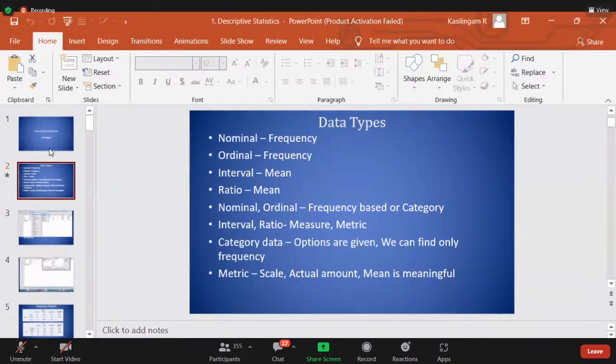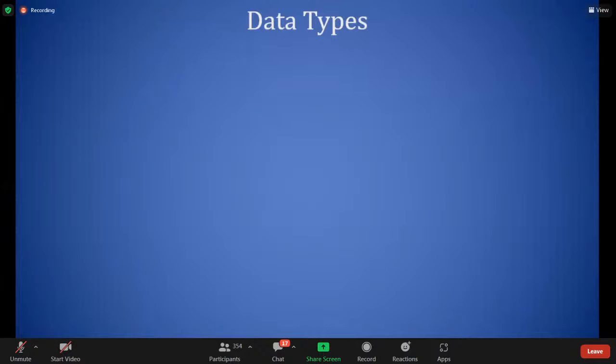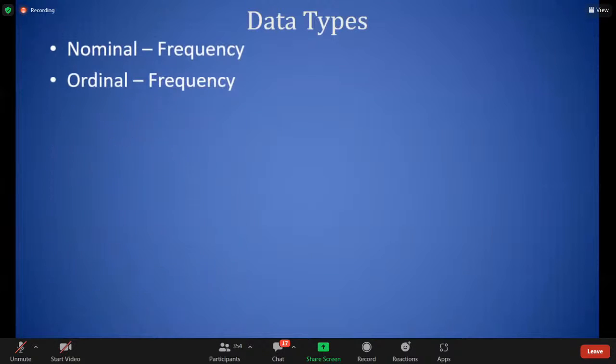Now, there are four types of data: nominal, ordinal, interval, and ratio. If it is nominal, frequency; when it is ordinal, frequency; when it is interval, mean; when it is ratio, mean. Correct, madam? Yes, sir, correct.